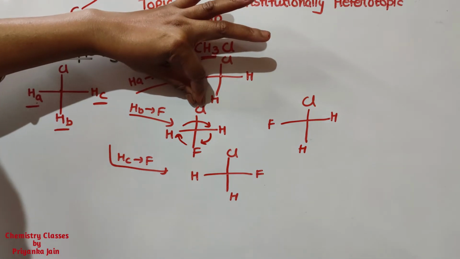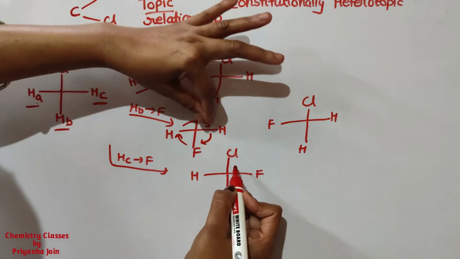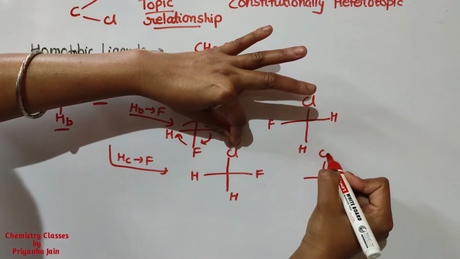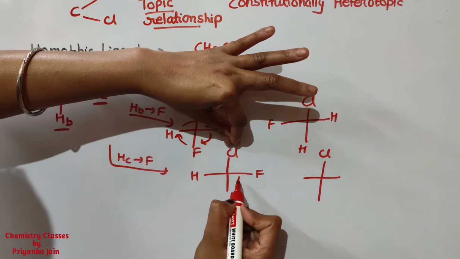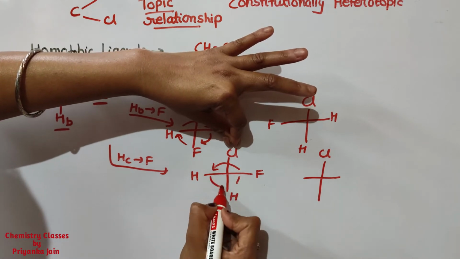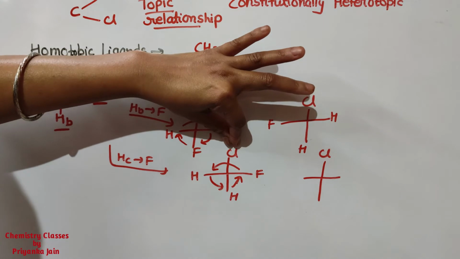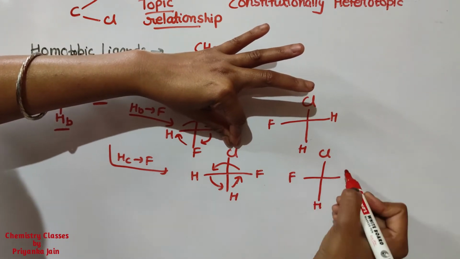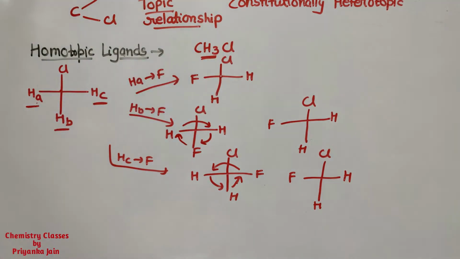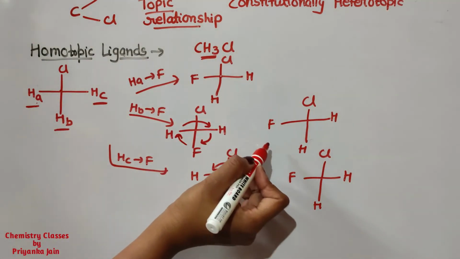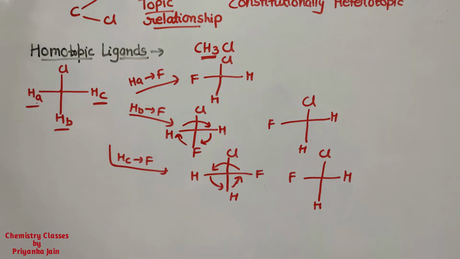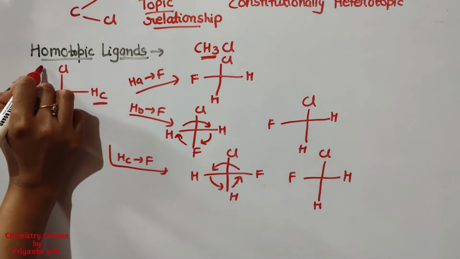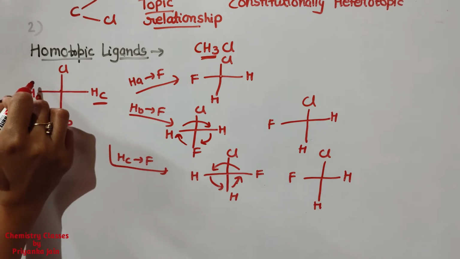Similarly, you can do here. We fix this chlorine at its place and rotate it in this manner so that we get this fluorine at this position. Now we can match the three molecules. All three molecules are identical. It means these ligands are homotopic ligands.